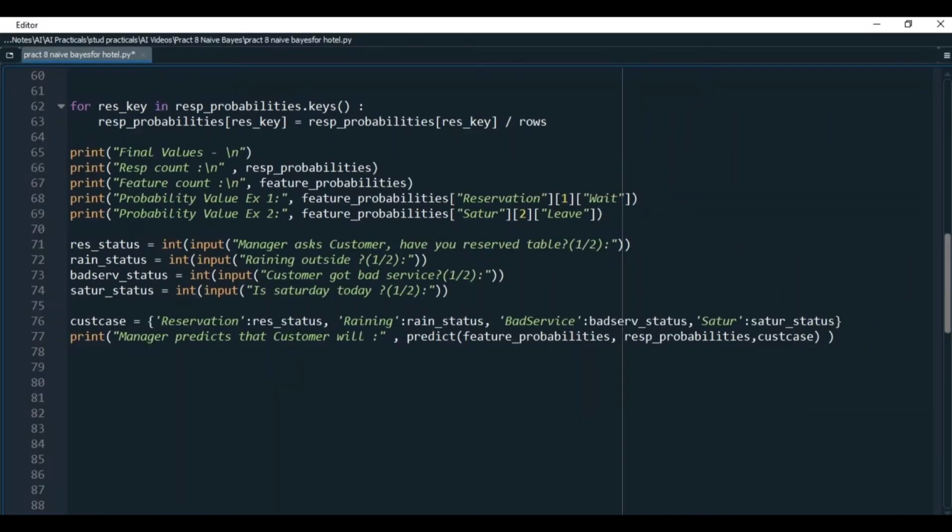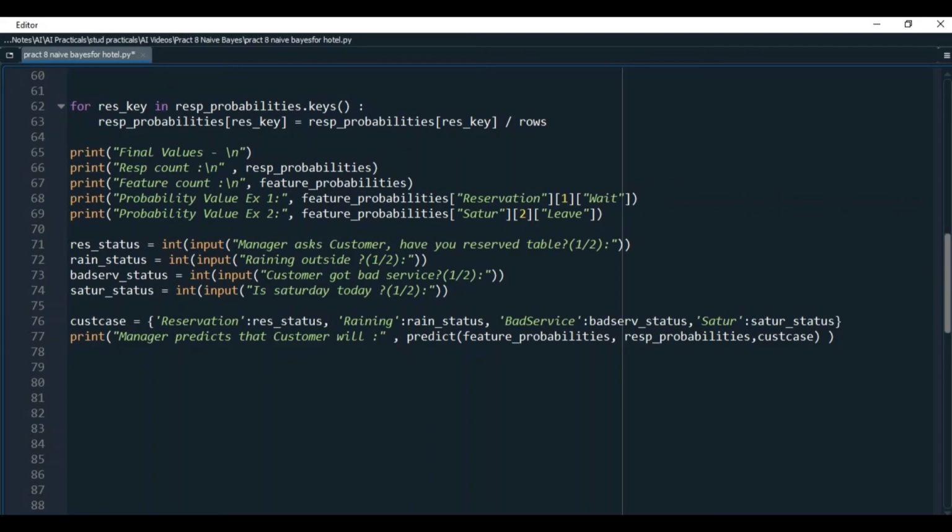Now let me accept customer data to predict the output. Lines 71 to 74 will do that for you. From this, I'll create a dictionary with key value pairs representing the customer case and pass it to the predict function along with feature and response probabilities. Now let me take you to the predict function.